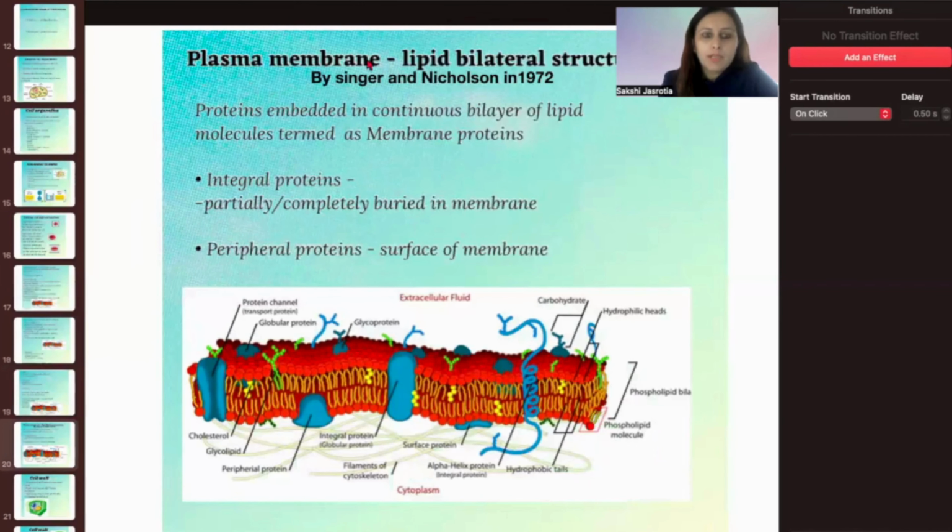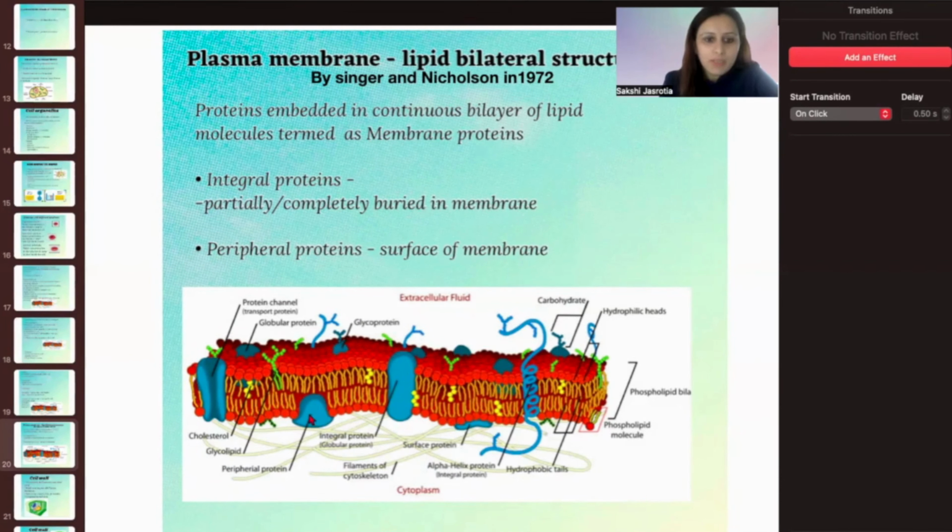Now, the plasma membrane's bilipid layer structure, also called the fluid mosaic model, was given by Singer and Nicholson in the year 1972, right? So what did they say? They discovered that in the cell membrane, proteins are embedded in a continuous bilayer of lipid molecules, and these are termed the membrane proteins.